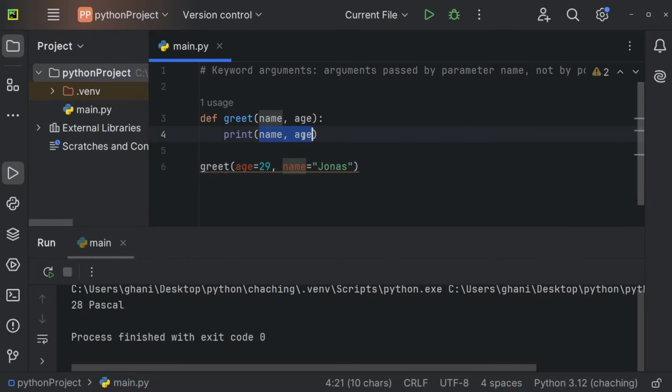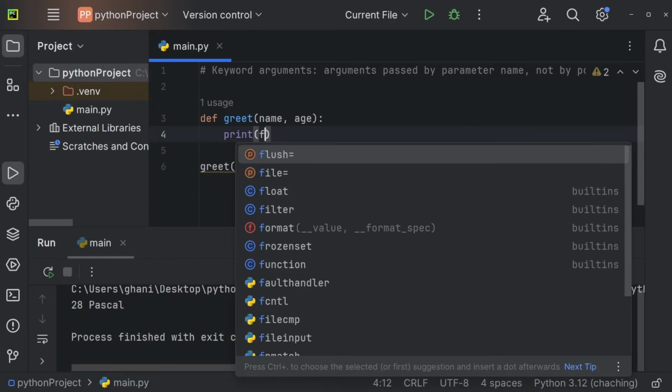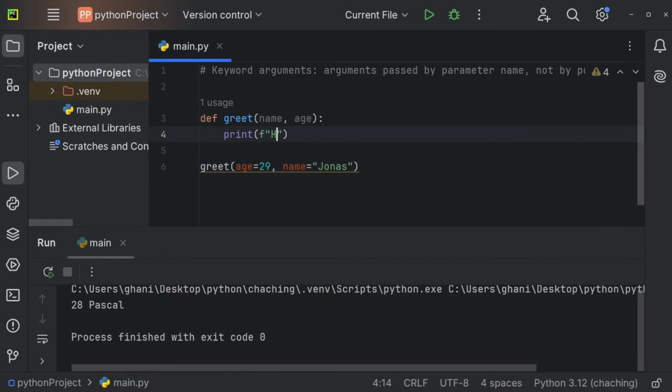And now let me print this in a way that makes a little more sense. So let's use an F string. Hey, name, you are age, years old. So let's print this. And you can see we're still getting the same result. So hey Jonas, you're 29 years old.